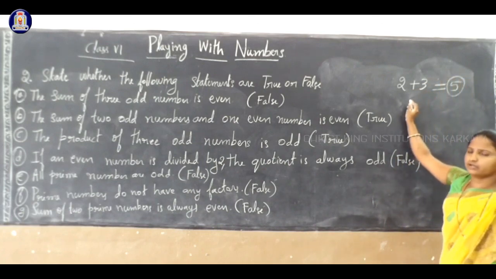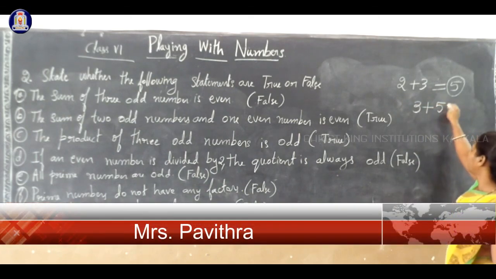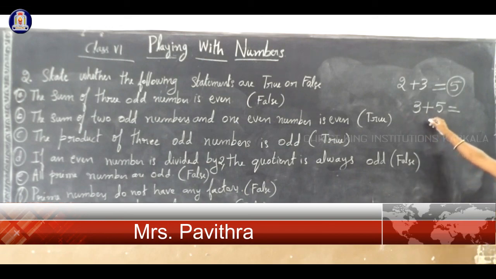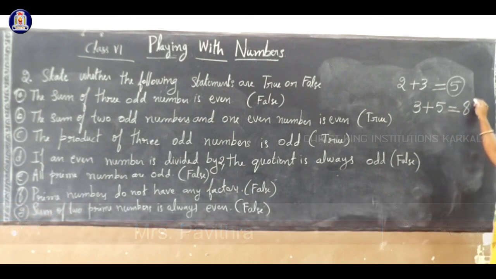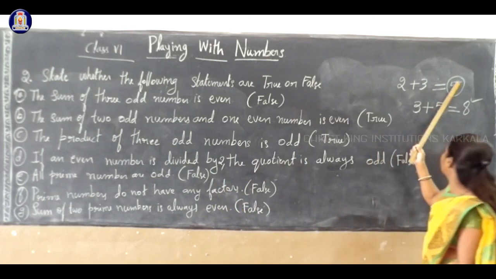So if you want, you can take one more example. 3 is prime and 5 is a prime number. If you add 3 plus 5 is 8. So now we got an even number, correct? So the statement says that it is always even. So sometimes you get odd also, isn't it?